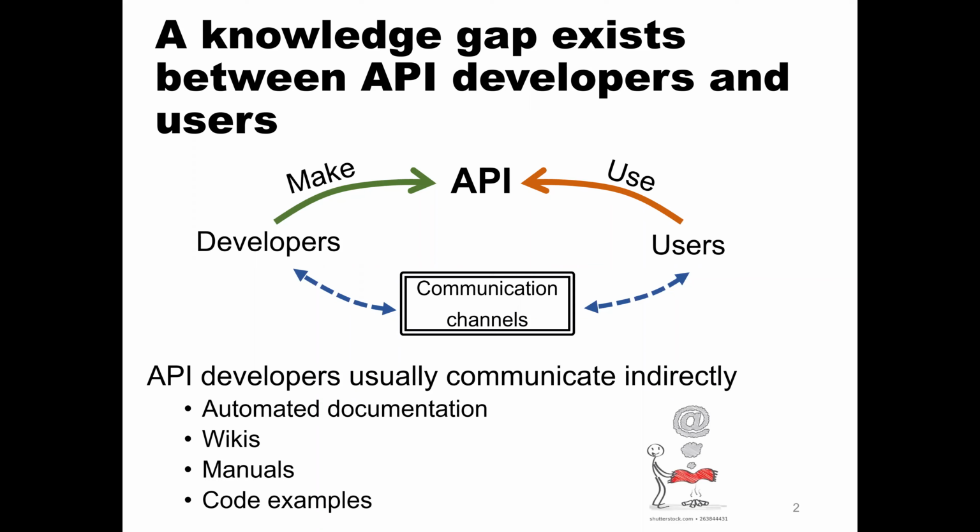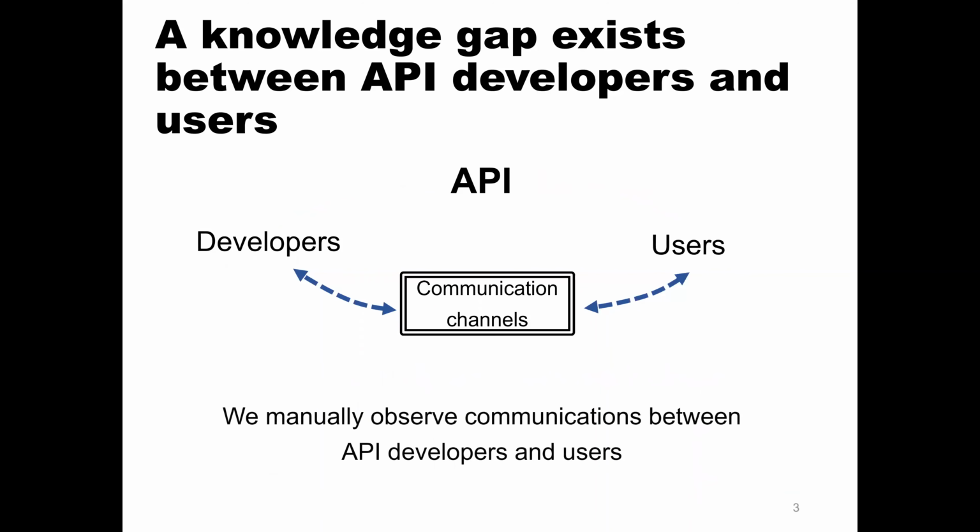But this also means that users don't necessarily have a direct communication line with developers, and therefore may not be able to get all of the information needed to properly use an API. It also means that API users may not be able to give the feedback to developers that is needed to improve this API. So we want to manually observe communications between API developers and API users to see what that communication looks like.